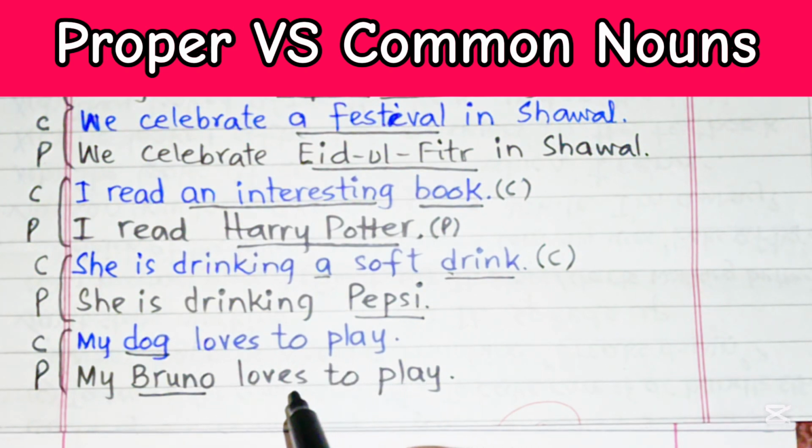So to conclude this discussion, we may conclude it like that: if the name of a special person, place, thing, or idea is there, in that case it is going to be called a proper noun. But once we name an ordinary person and it is not the name of a special person, thing, idea or place, then it is going to be called a common noun.